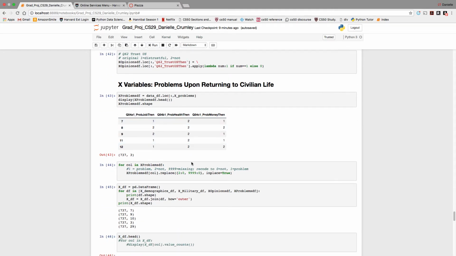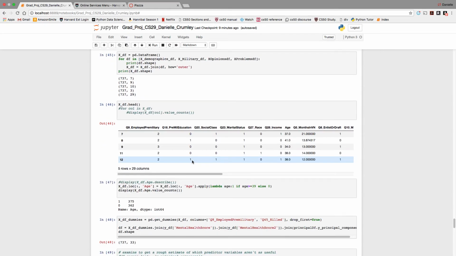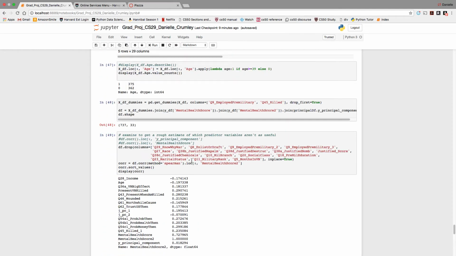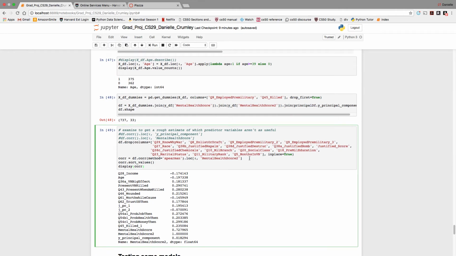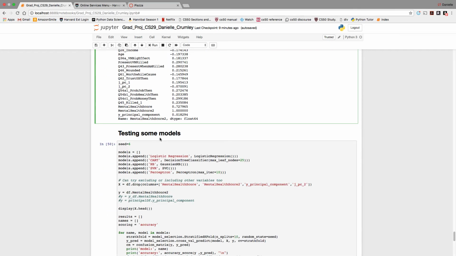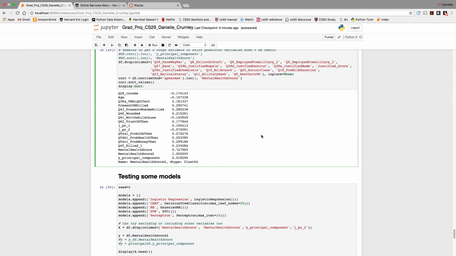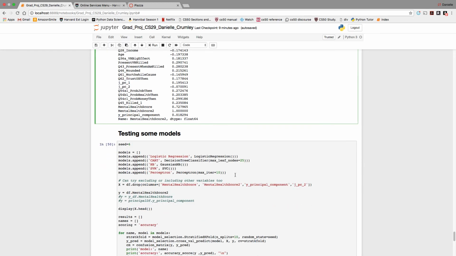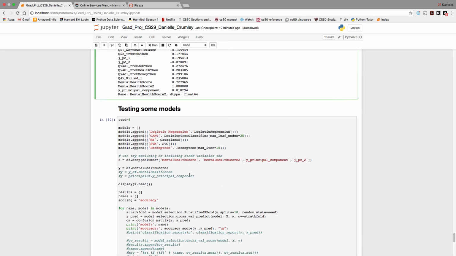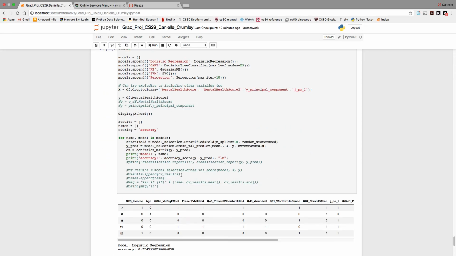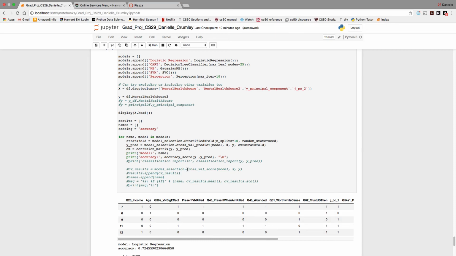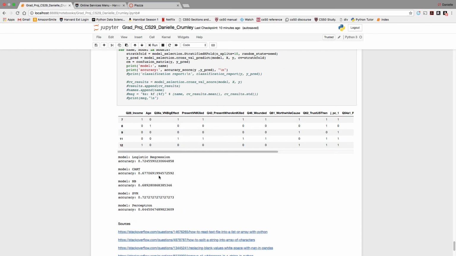In the end, I got to a bunch of features that I was interested in. I looked at a quick correlation matrix and filtered out some that didn't seem as relevant. Then I tested out a bunch of models, tweaking the variables as I was testing them. In the end, the best result was always around 72, 73%, even with tweaking different variables and different models.